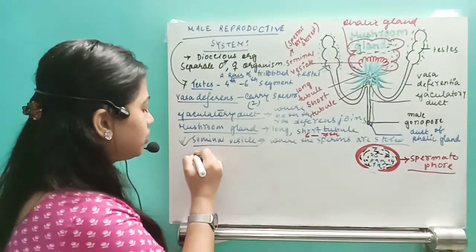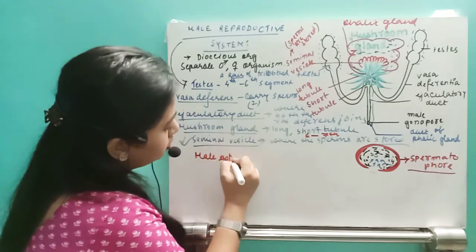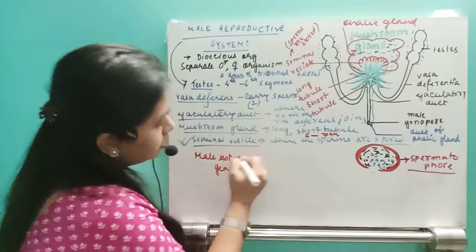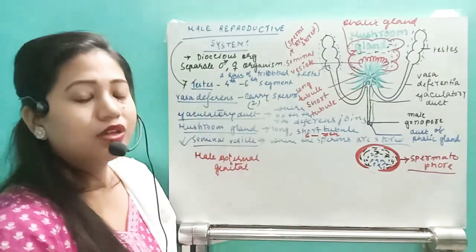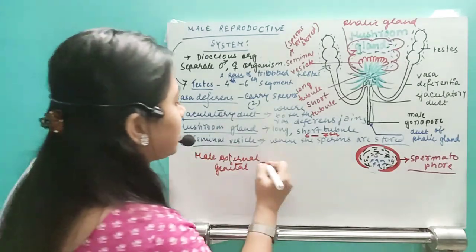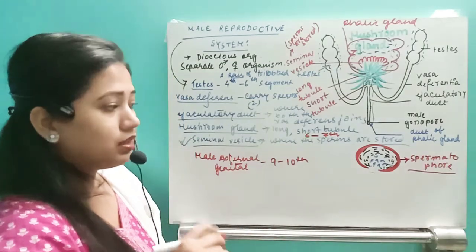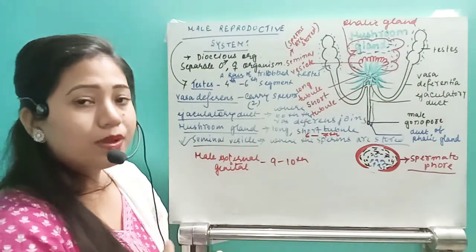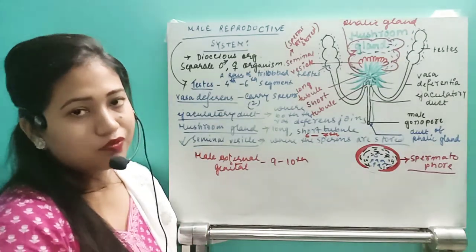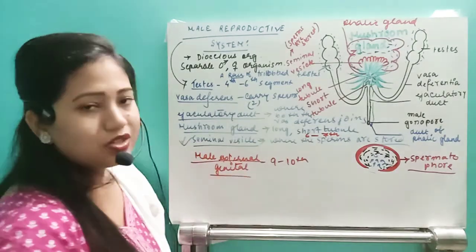That will be known as the male external genital. So from the 6th-7th segment, it will go downward. This male genital pore will be present in the 9th to the 10th abdominal segment, where the male opening will remove the spermatophore and directly deposit it into the female's body. That will be known as the male external genital.